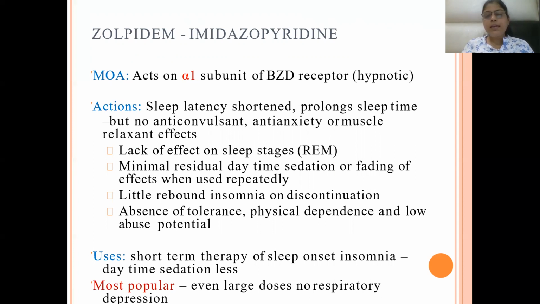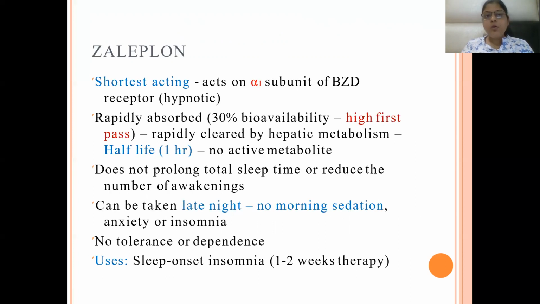They are the most popular, and even with large doses there is no respiratory depression, whereas with barbiturates there was respiratory depression. There is no respiratory depression seen with these analogs. Zolpidem is the shortest acting. It also acts on the alpha-1 subunit of the benzodiazepine receptor, thus increasing chloride channel opening, hyperpolarization and CNS depression.